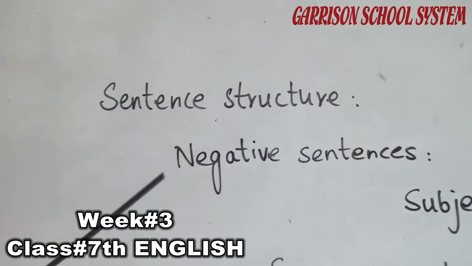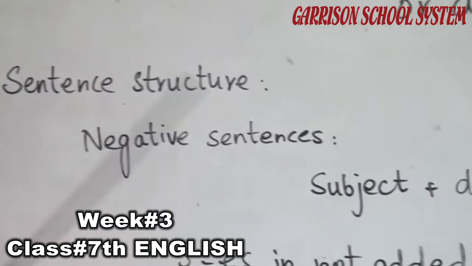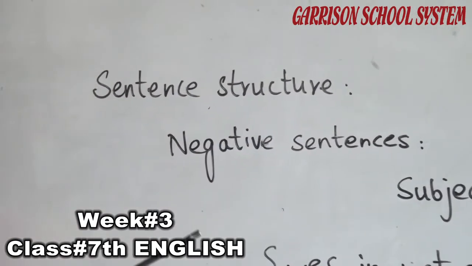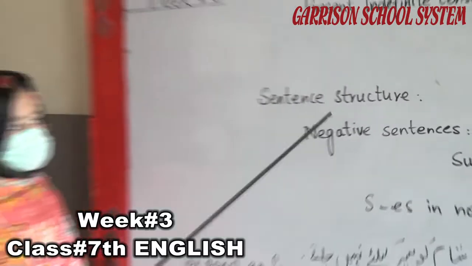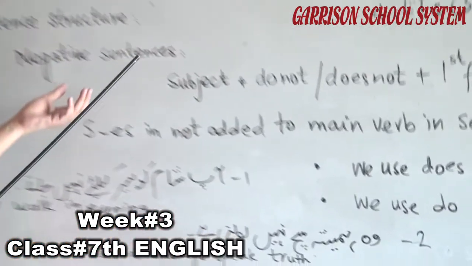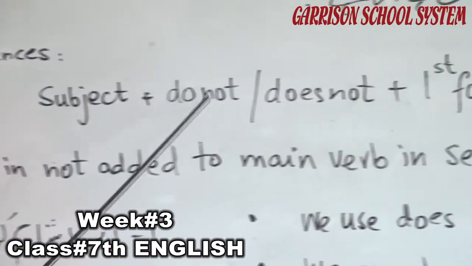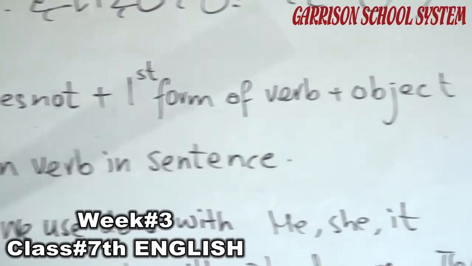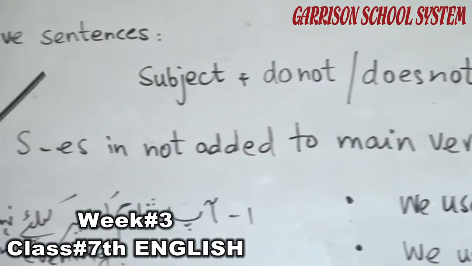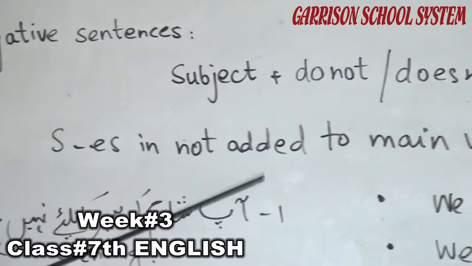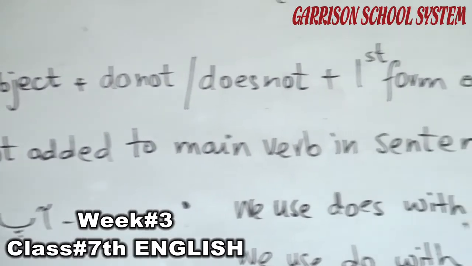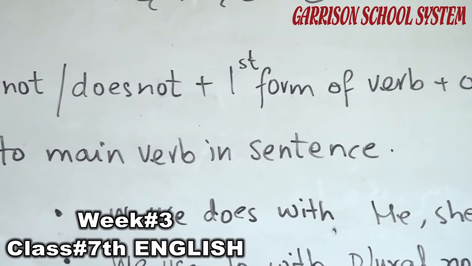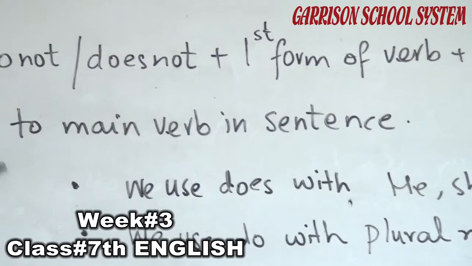Now we are going to discuss negative sentences. In negative sentences we use does not and do not. Look at the sentence structure of negative sentences: subject plus do not or does not plus first form of verb plus object. S or es is not added to the main verb in this sentence. Note down please that s and es is not added to the main verb.